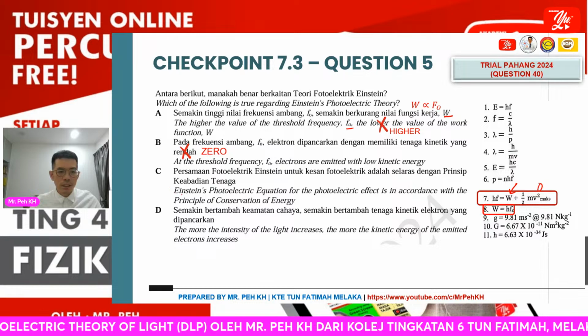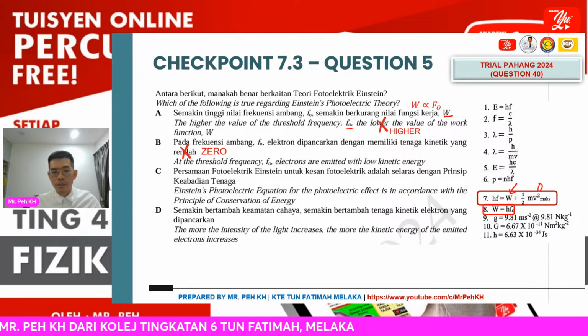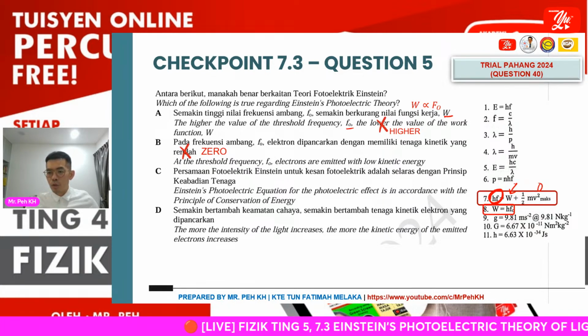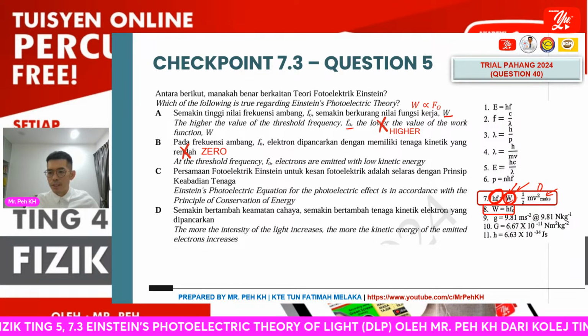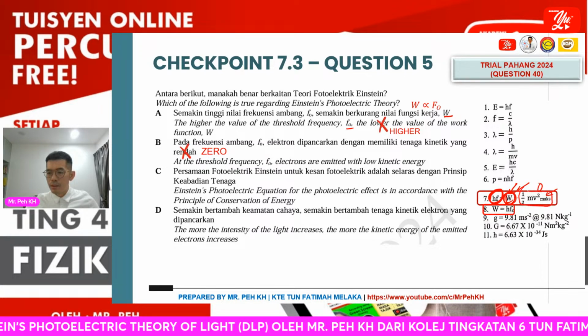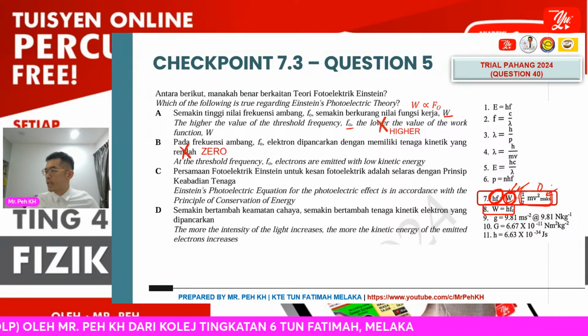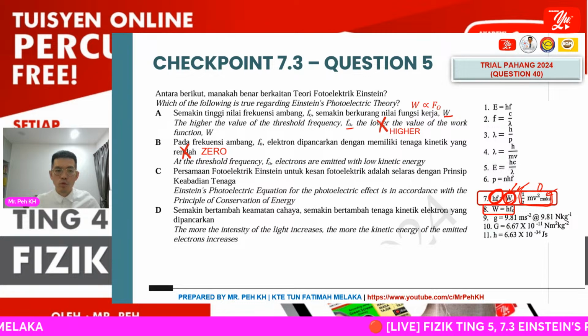Then, Einstein's photoelectric equation for the photoelectric effect is in accordance with the principle of conservation of energy. This is correct. Here is the energy provided by the photon. Then this is the energy used to overcome the metal bond, as I mentioned just now. And then this is the extra energy gained by the photoelectron, moving with the maximum kinetic energy. So the answer is supposed to be C.